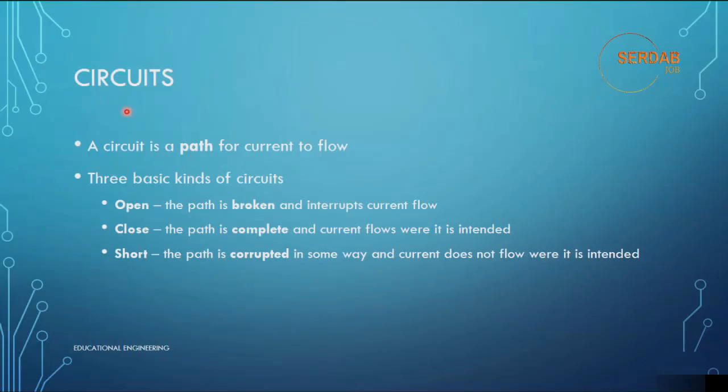Hello. Now let's talk about circuits. A circuit is a path for current to flow. There are three basic kinds of circuit: open, closed, and short. Open circuits are ones in which the path is broken and interrupts current flow. A closed circuit is one in which the path is complete and current flows where it is intended. In a short circuit, the path is corrupted in some way and current does not flow where it is intended.